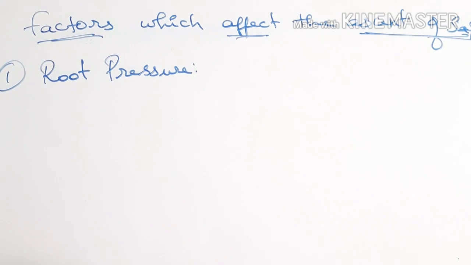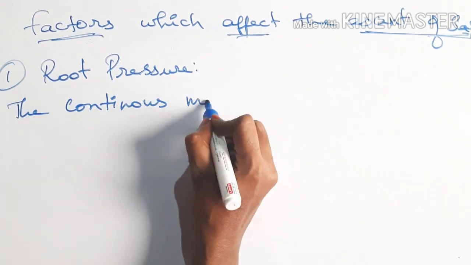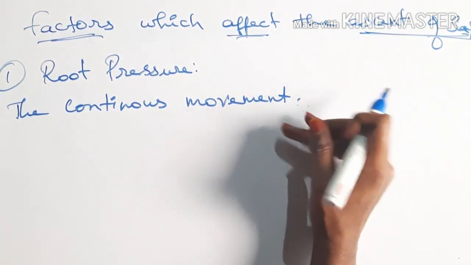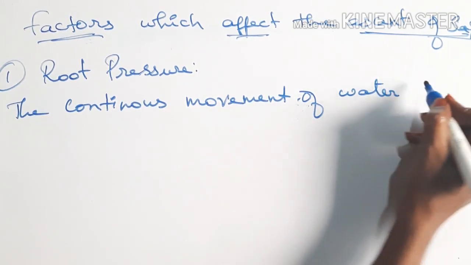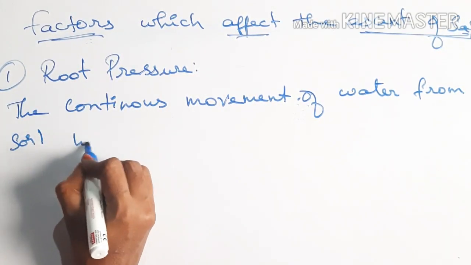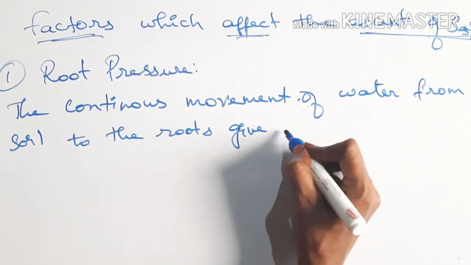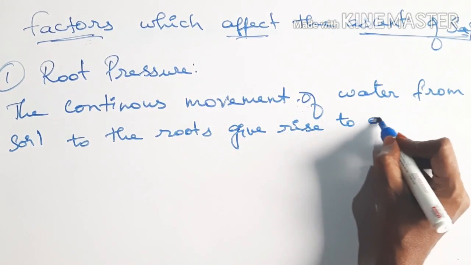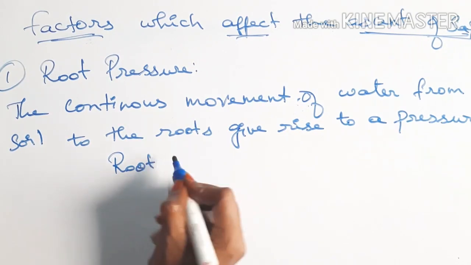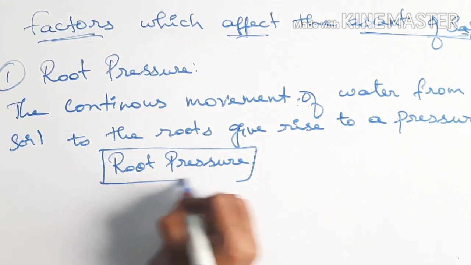The continuous movement of water from the soil to the roots gives rise to a pressure. That pressure is called root pressure.